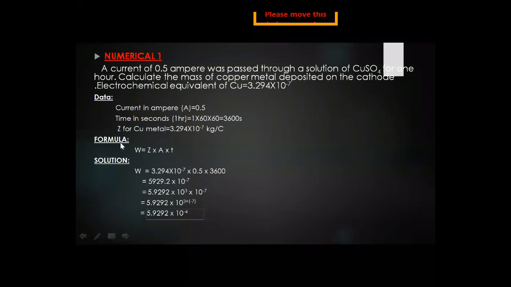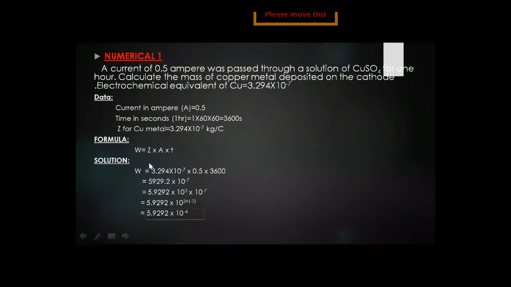So what is the formula of Faraday's first law? That is W is equal to Z multiplied by A multiplied by T. So Z is the electrochemical equivalent, A is the current in ampere, T is the time in seconds. So we will apply this formula. After the formula, we have the step solution.